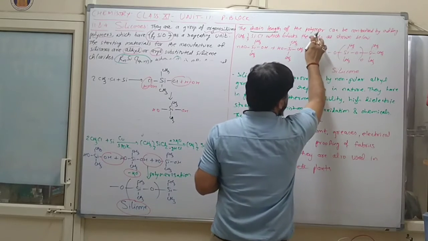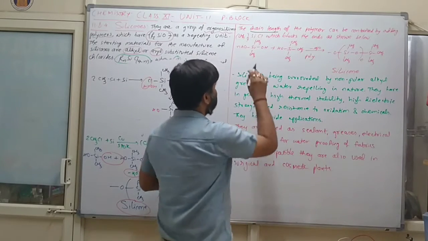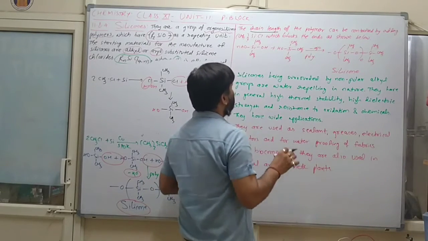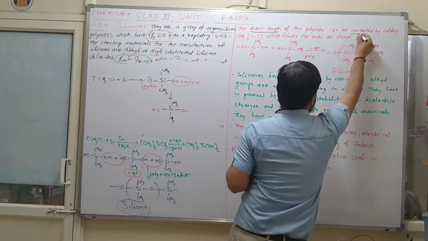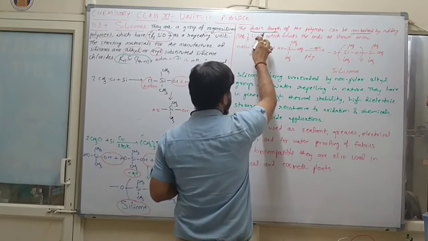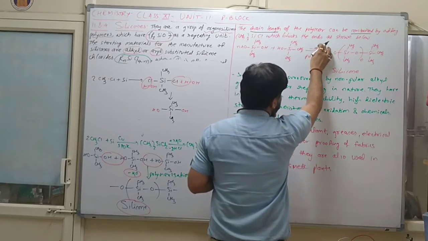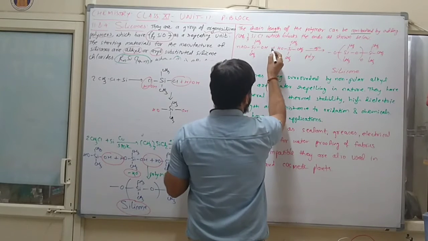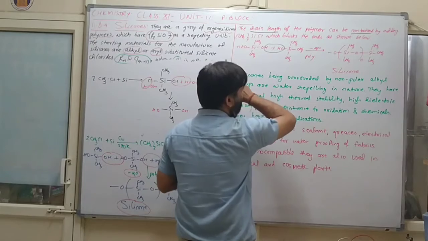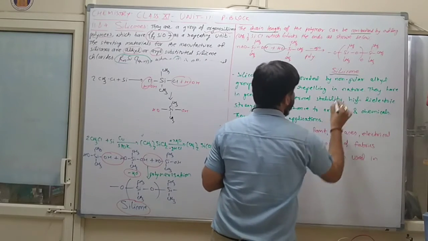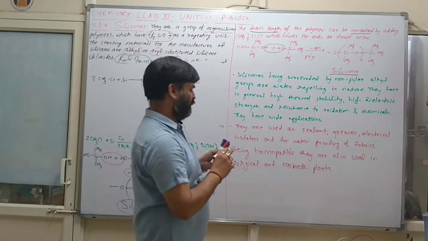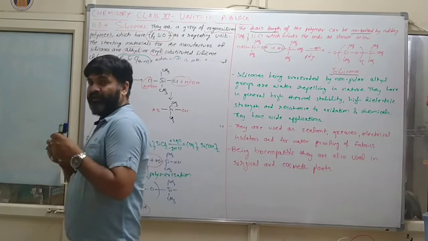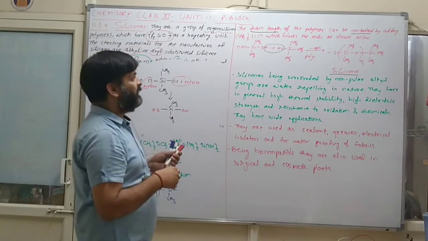The chain length of polymer can be controlled by adding (CH3)3SiCl which blocks the end as shown below. चलो ये है, यहाँ पे क्या होगा, polymerization. Here what will happen? Again water will be removed and this one is normally known as silicone. This one is nothing but silicone, and N is nothing but it is normally known as repeating unit.